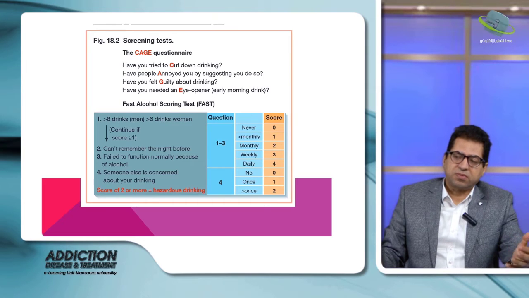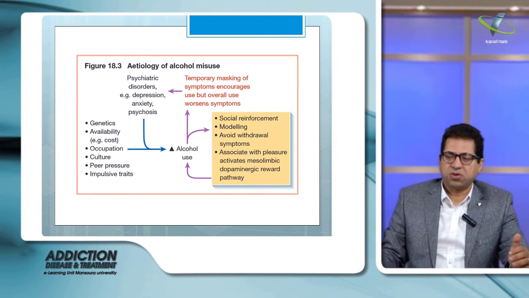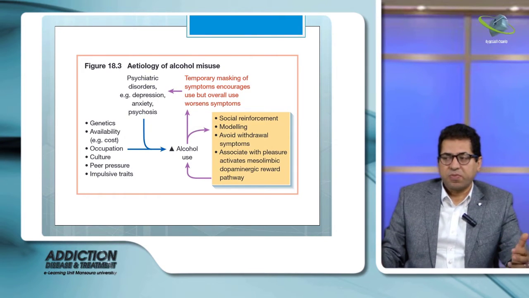As we said before, it follows a figure like this. People have genetic factors for alcohol, availability of alcohol, and peer pressure. People with depression, anxiety, psychosis, and impulsivity are triggered to take the drug the first time and temporarily have symptom relief. People feel good and have social reinforcement to use it several times. After that they cannot stop because of withdrawal symptoms.